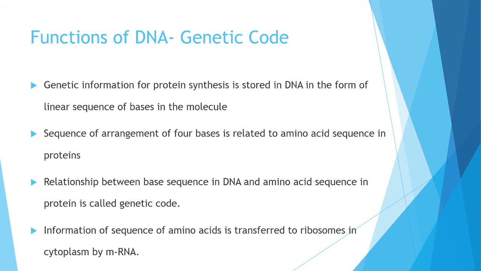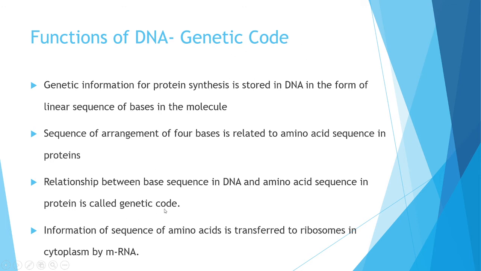Genetic code is the relationship between the base sequence in DNA and the amino acid sequence in protein. In DNA there is a nitrogen base sequence, and in protein there is an amino acid sequence. This information of the amino acid sequence is transferred to ribosomes in the cytoplasm by the messenger RNA, as we discussed earlier. So the function of DNA is the transfer of hereditary characters, and in this slide we are discussing what the genetic code is.